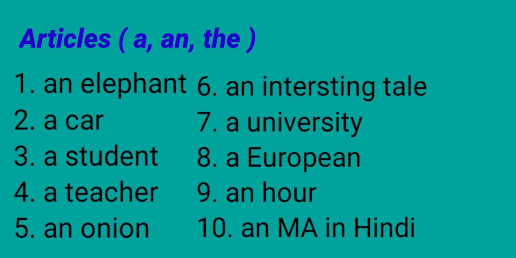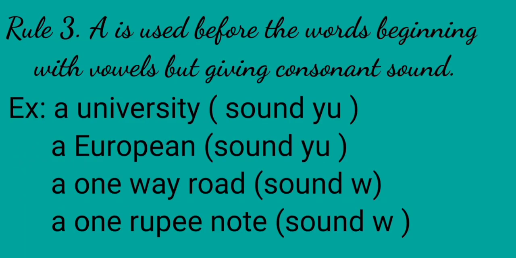Now I am going to explain these examples. Now we will see rule three. A is used before words beginning with vowels but giving a consonant sound. A university, the sound comes like U. The second example, a European, here also the sound is U. A one-way road, here the sound is wa.